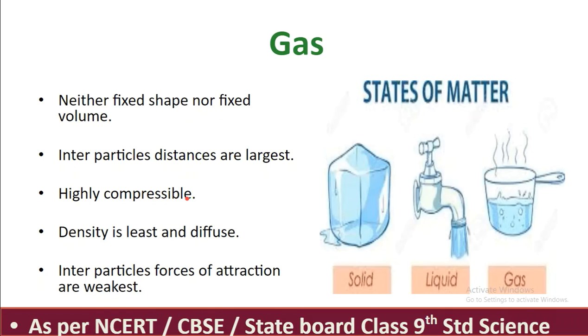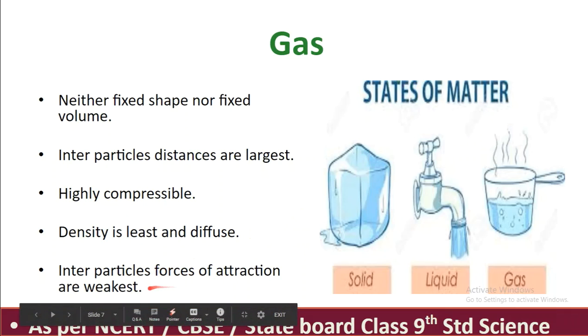Gases are highly compressible. The best example is our LPG gas cylinder, which is highly compressible. LPG is liquefied petroleum gas, or you can also say CNG, that is compressed natural gas. The gas is very compressed in that particular container, the cylinder. Hence gas is highly compressible. Density is least and it diffuses.